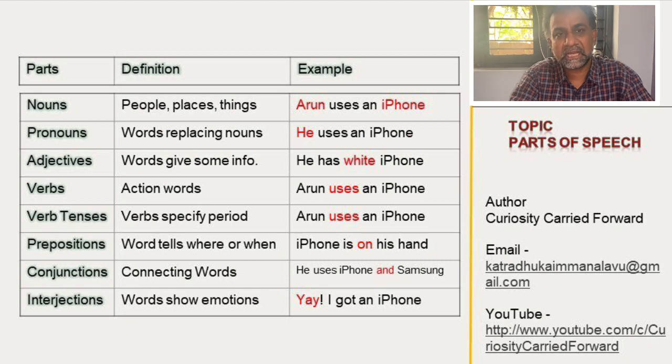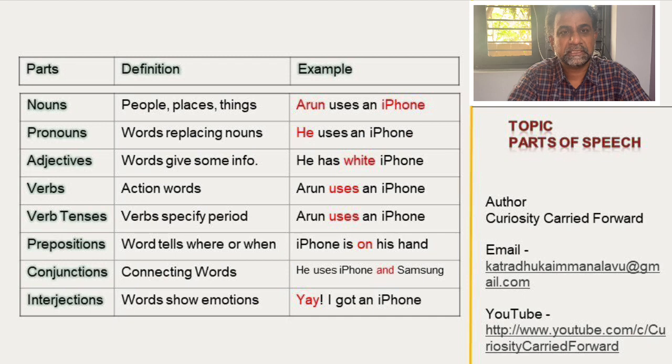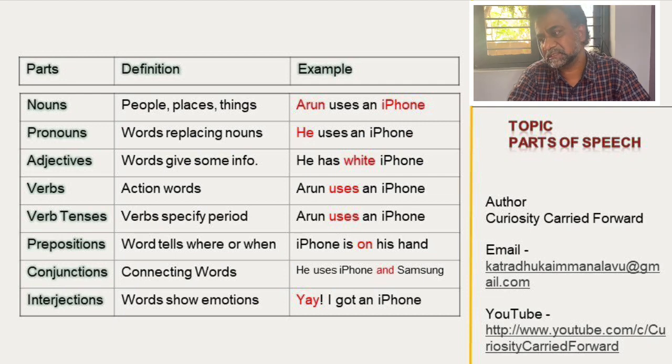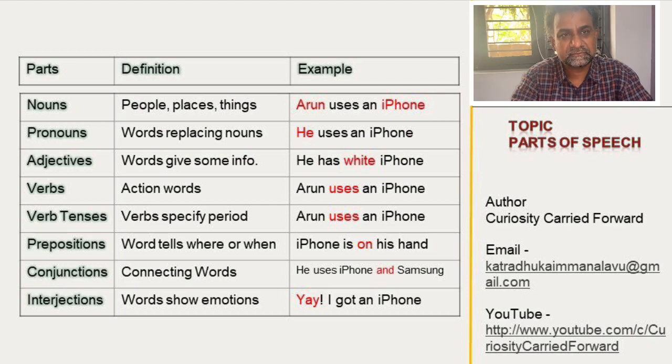The next one is article. Article is a very important thing which we need to know, like a, an, the, some. These are the articles. So here the example is, he uses an iPhone. An is the article here. This we will go into in detail in the next sessions.